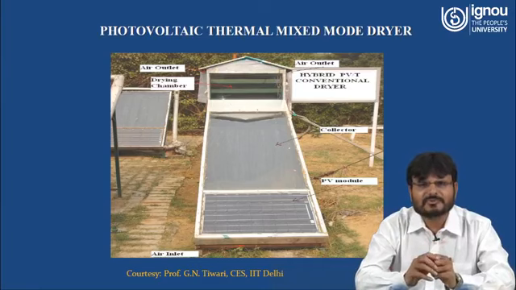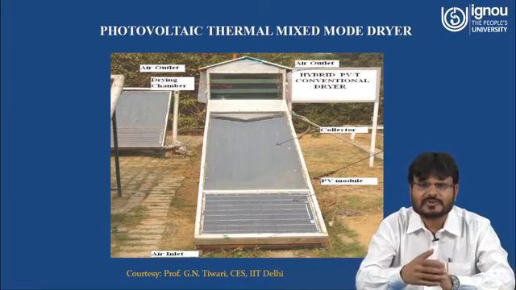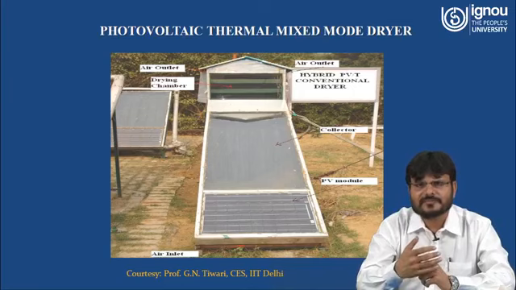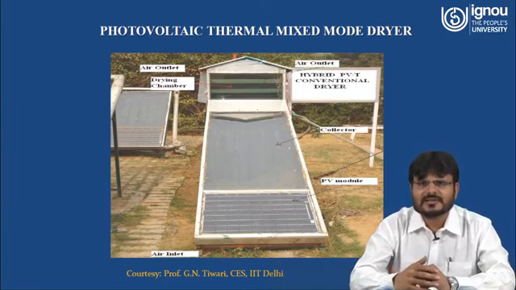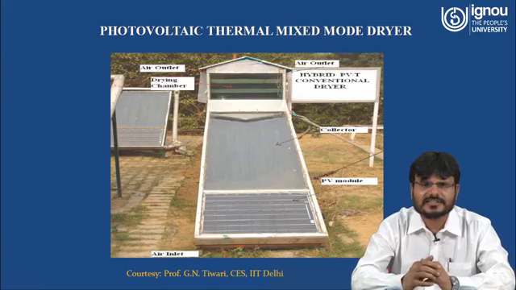This particular PV module is used to operate the DC fan to increase the airflow of this particular dryer. And as the air is coming inside of the chamber, that is inlet air temperature, it is coming in contact with the PV module.